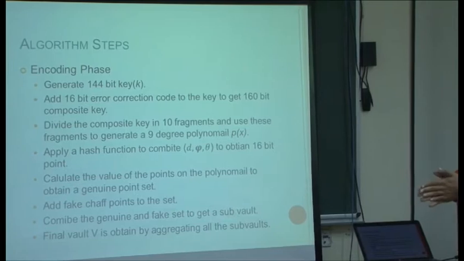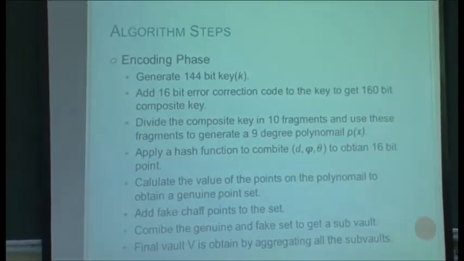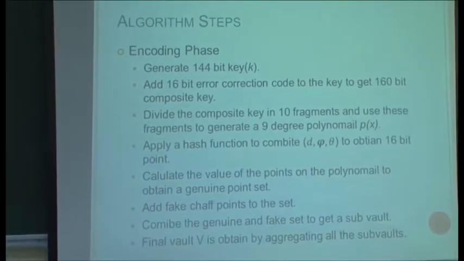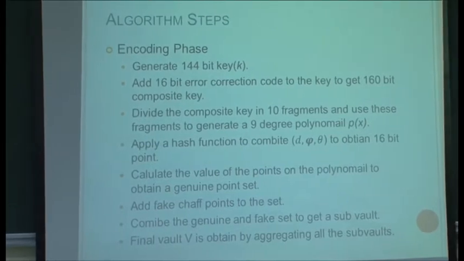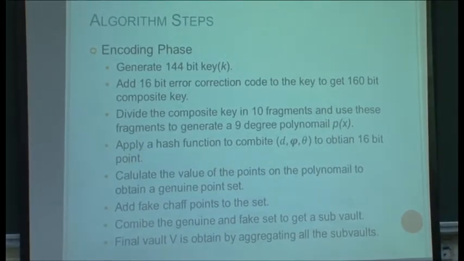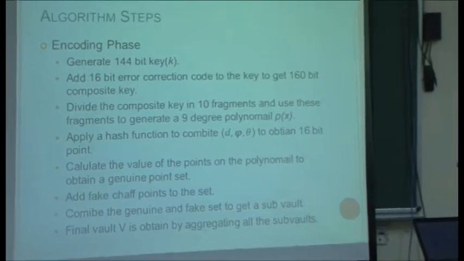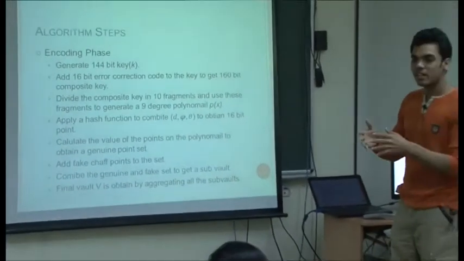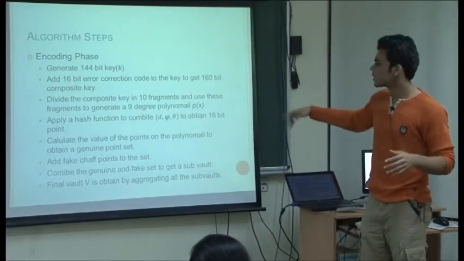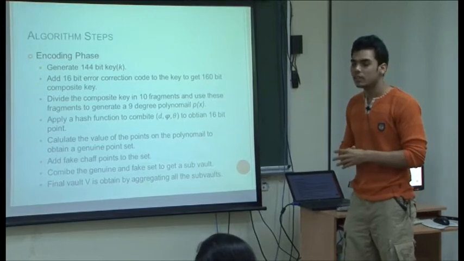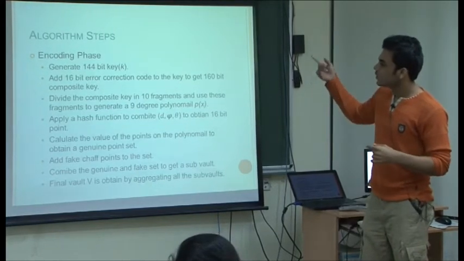We have an initial key of 144 bits, and then it includes a 16-bit error correction code, which results in a 160-bit key. Then we divide it into 10 fragments and construct a 9-degree polynomial out of it.